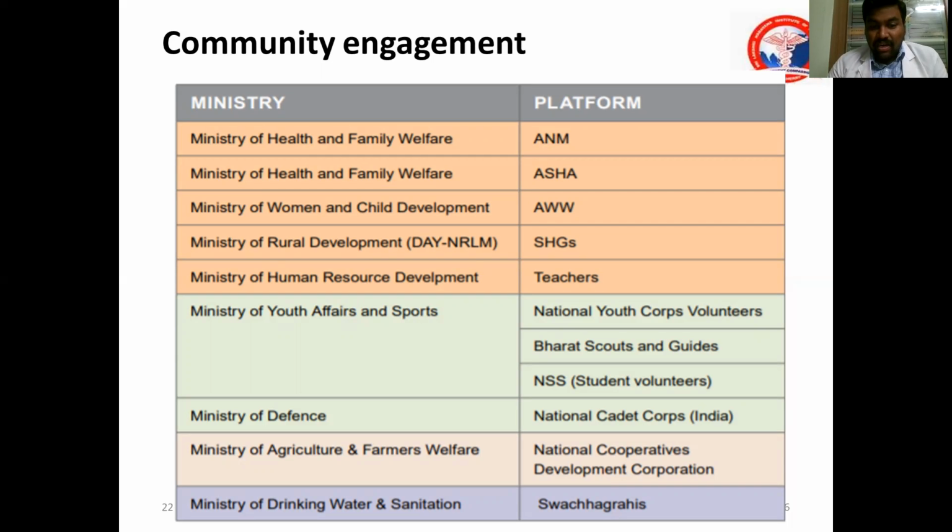They can be used. Under the Ministry of Youth Affairs, NSS volunteers can be used. Under the Ministry of Defence, NCC volunteers can be used. Under the Ministry of Agriculture and Farmers Welfare, National Cooperative members, that is, cooperative society members, can be used. Under the Ministry of Drinking Water and Sanitation, Swachhagrahis can be used. They can come forward and participate in the event.